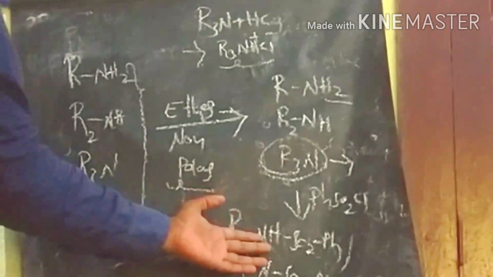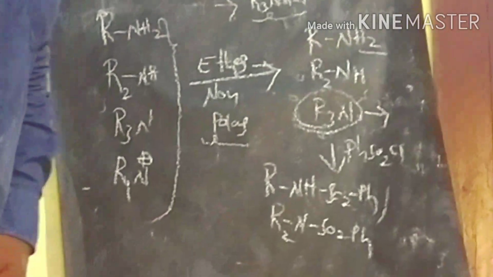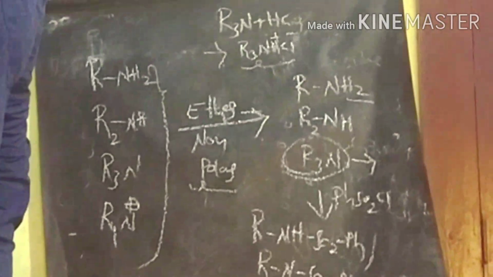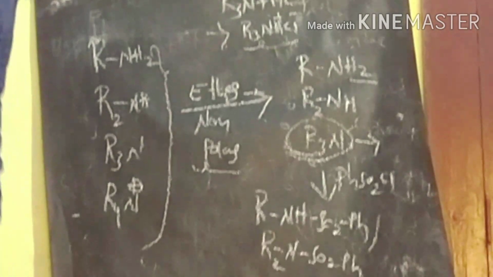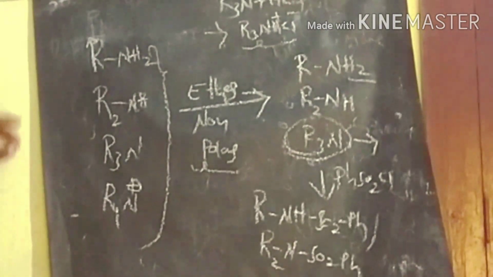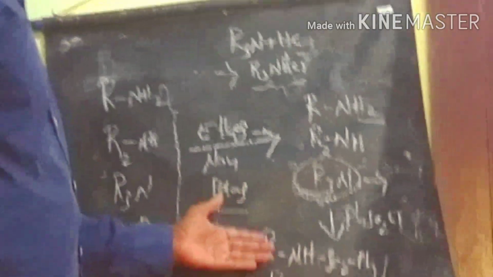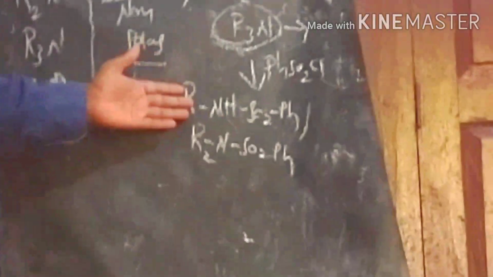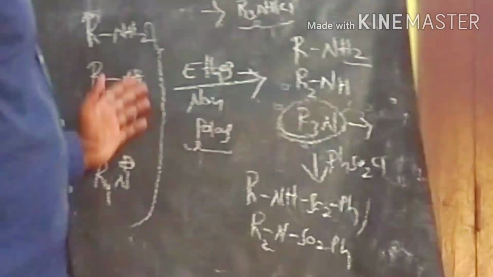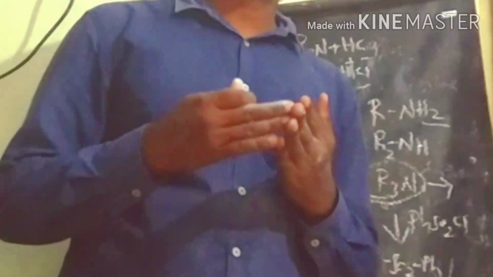The potassium hydroxide separates the secondary amine and the aqueous solution separates the primary. This way we separate first the quaternary, then tertiary, secondary, and primary. This is the Hinsberg method to separate primary, secondary, tertiary amines and quaternary ammonium salts.